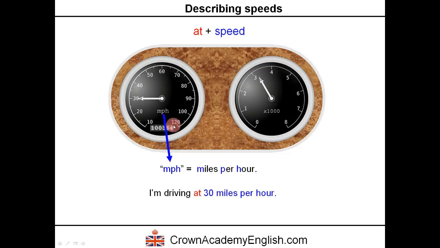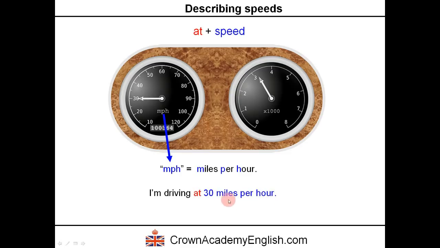So here is an abbreviation, mph. And so this means miles per hour. So this is the speed, this is the unit of speed, miles per hour. And in this example, we can see that we are driving at 30 miles per hour. I am driving at 30 miles per hour.